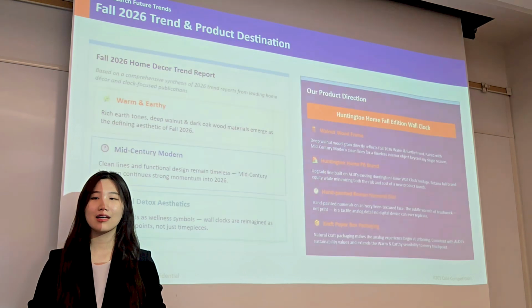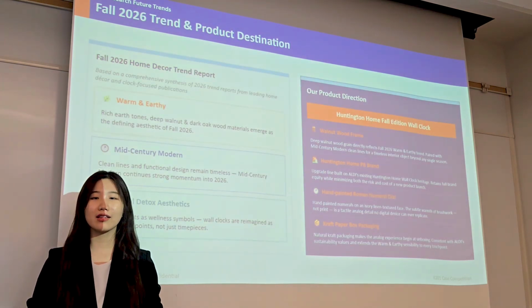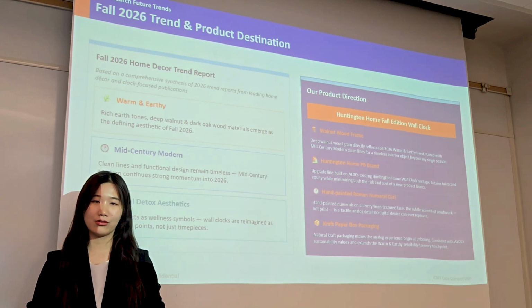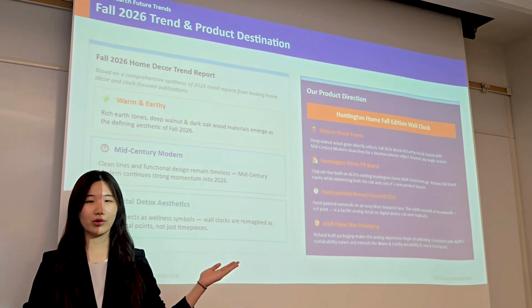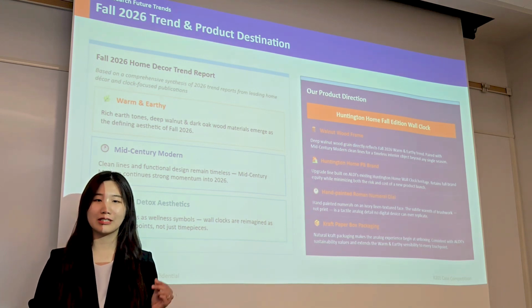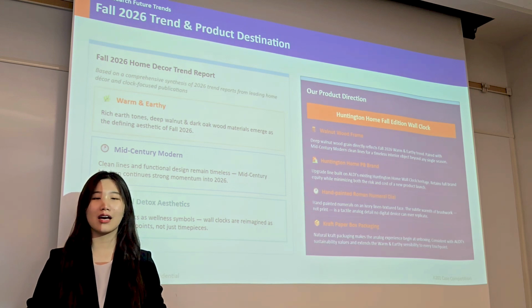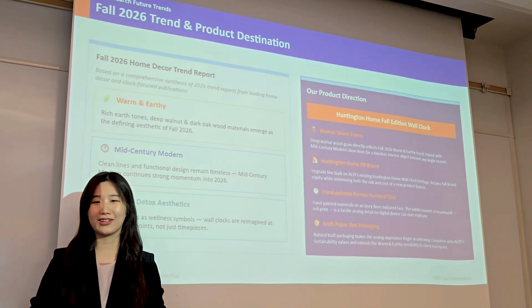To identify a new line to launch under the Huntington brand, we analyzed fall 2026 home decor trends. Across multiple reports, a clear direction emerged. This season is shifting toward natural materials and warmer aesthetics. Based on these insights, we developed the Huntington Home Fall Edition Wall Clock.